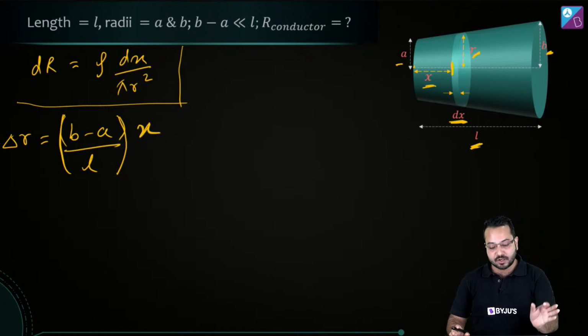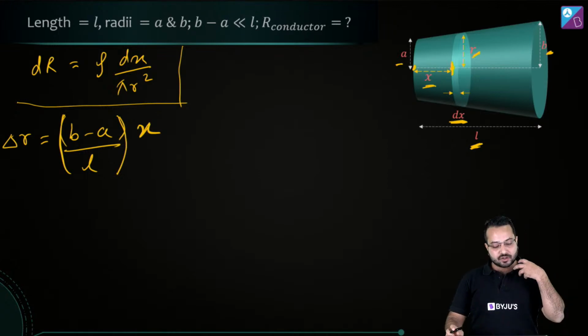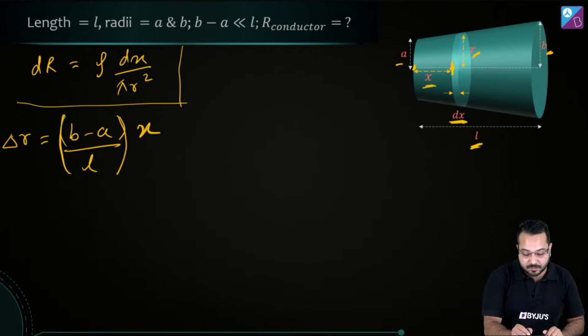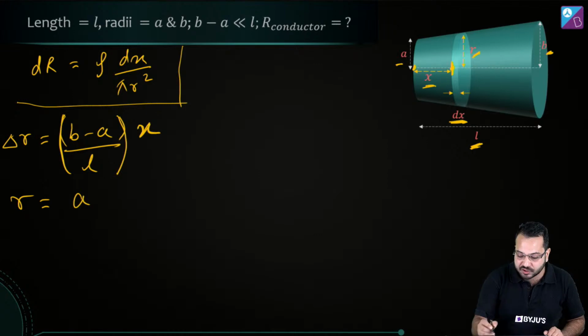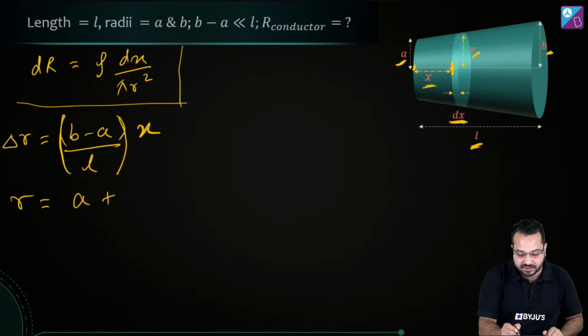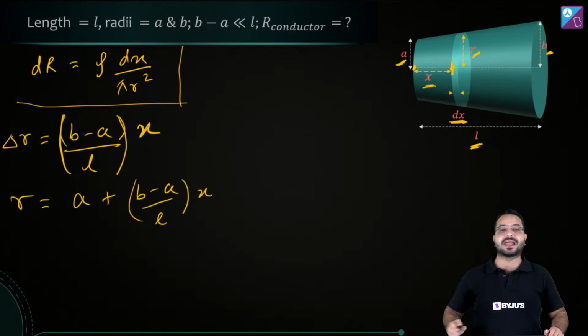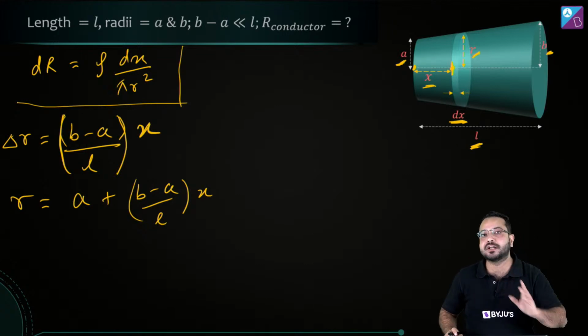So if we are going from this point to this point, then the radius is changing by this amount. What does it mean? It means that now the radius is going to become, what was the radius over here? The radius over here was a. And the change in the radius is b minus a upon L multiplied by x. So this is how we are going to find out r in terms of x.